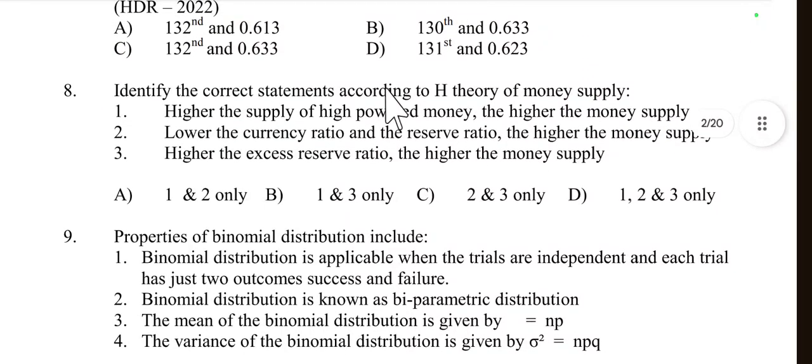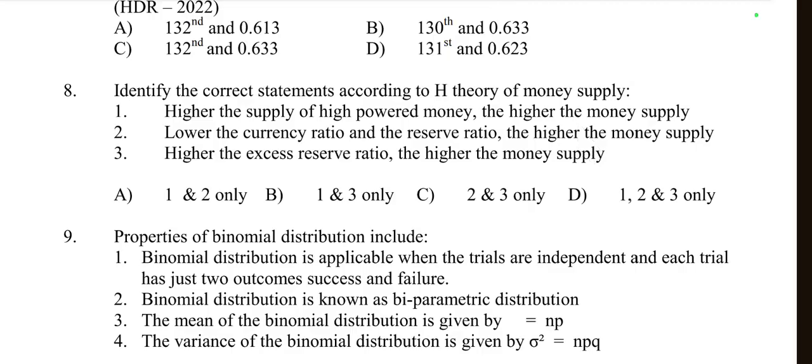Then come to question number 8. Identify the correct statements according to the H theory of money supply, high powered money supply. First is, the higher the supply of high powered money, the higher the money supply. If the supply of high powered money is higher, then the money supply is also higher.